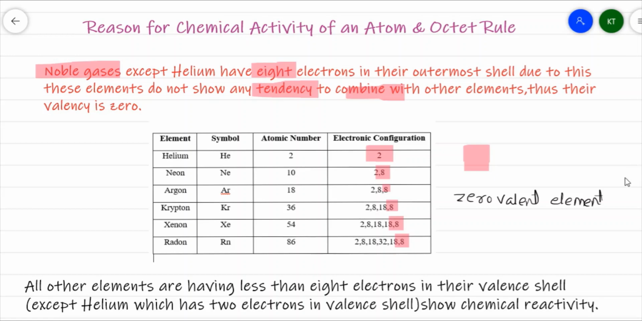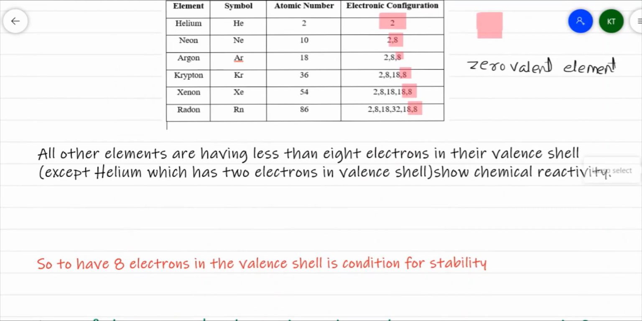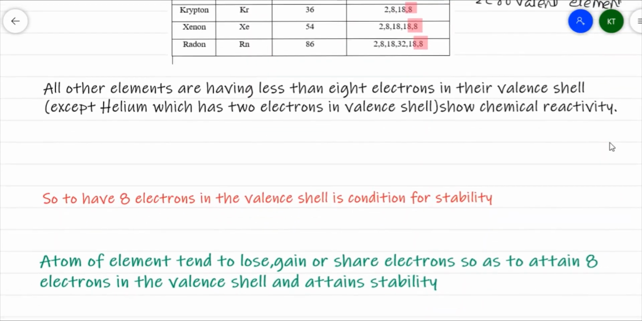Now, other elements except those listed here, like helium, neon, argon, krypton, xenon, do not have the duplet or octet completed in their valence shell. Generally all the other elements have less than 8 electrons in their valence shell. Let me take a simple example, a common one, sodium, having atomic number 11, electronic configuration 2, 8, 1. So it has 1 electron in the valence shell.